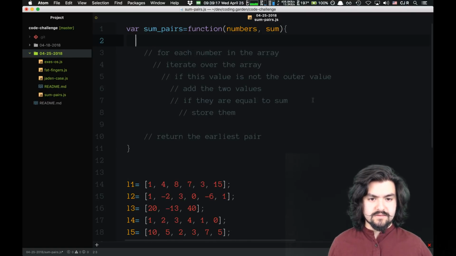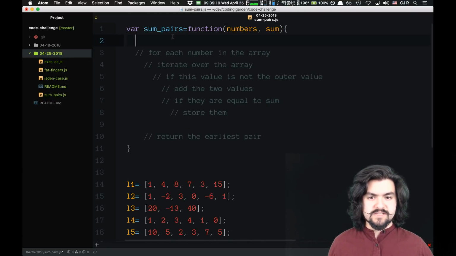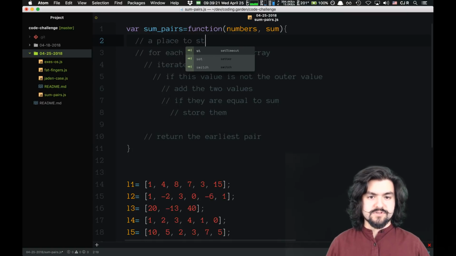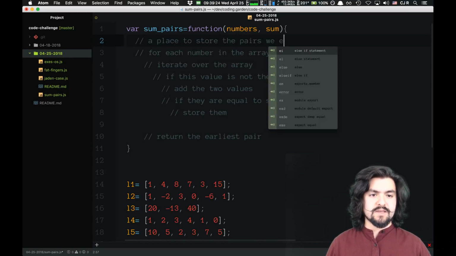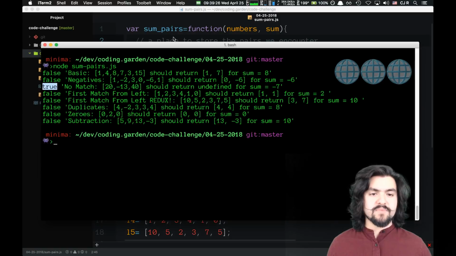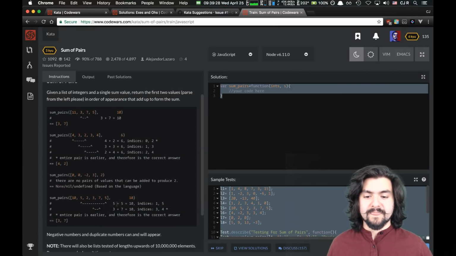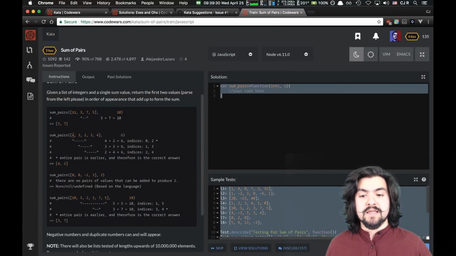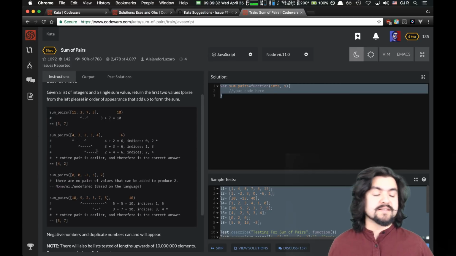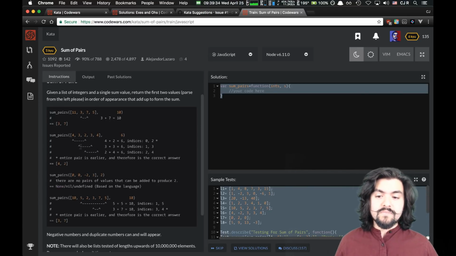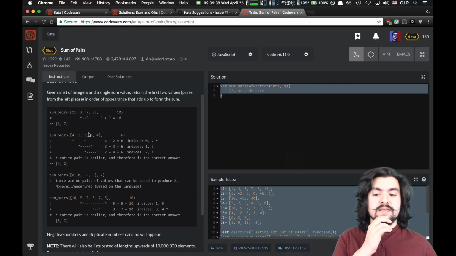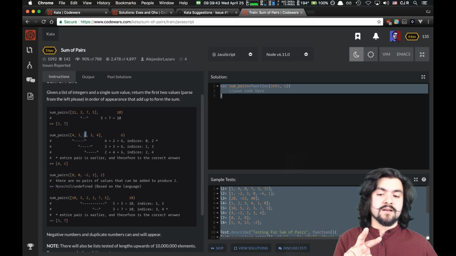And we essentially need a place to store the pairs we encounter. Because if you remember, there are cases where, like in this case, or in this case, there are multiple things that sum up to that sum, but we only want the earliest one. So we probably want to keep track of the index of the second value in the pair. And then after we get all of our pairs, whichever one has the lowest second index, that's the pair that we return.